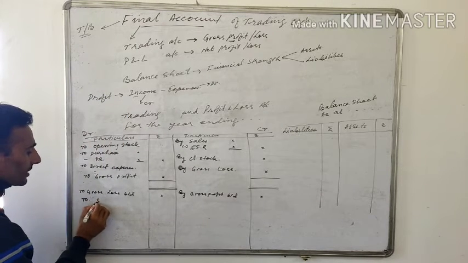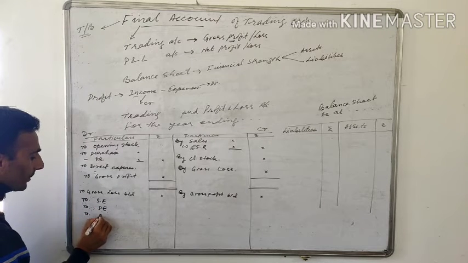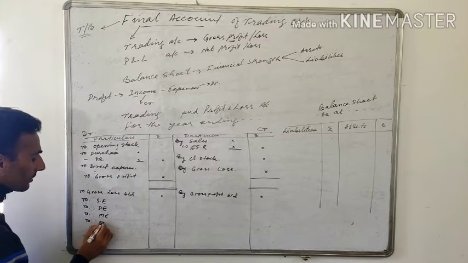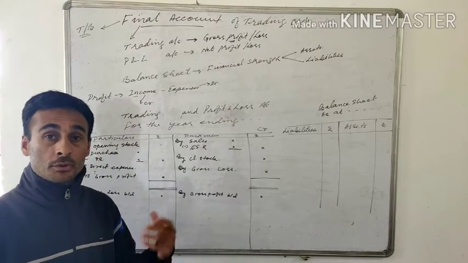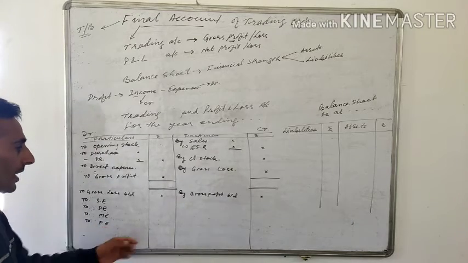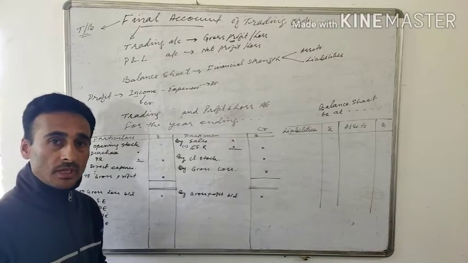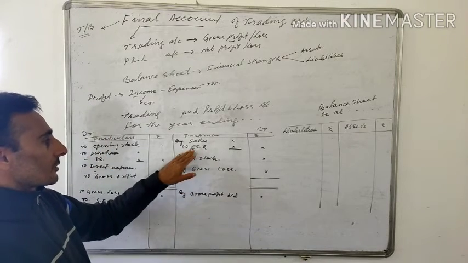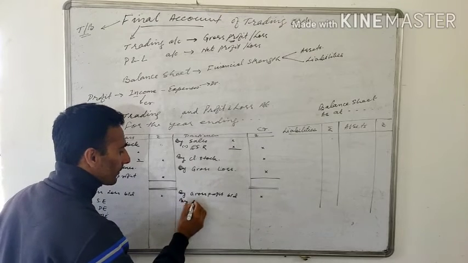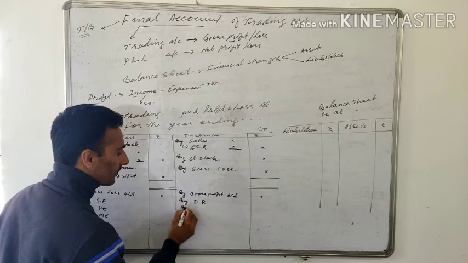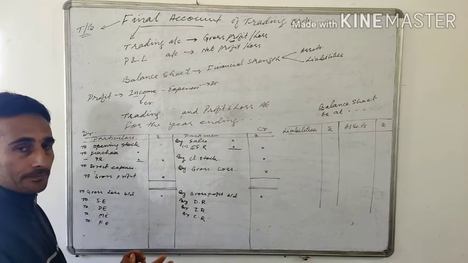So here you will be writing selling expenses, distribution expenses, maintenance expenses, also the financial expenses. Financial expenses means interest on borrowings, interest on loans will come here, right? And on the income side or on the credit side, you will have indirect incomes. Indirect income means income not related to the sales, income from some other source like discount received, interest received, commission received, and so on.